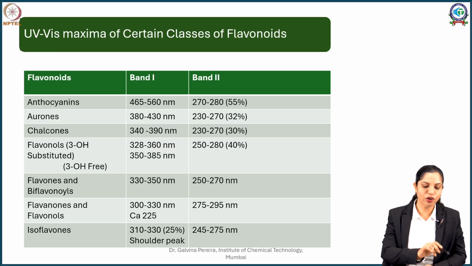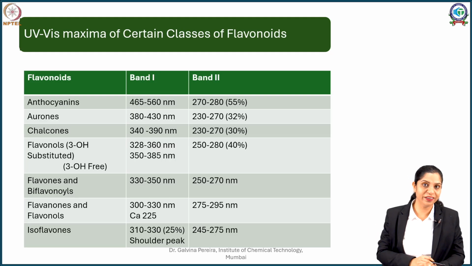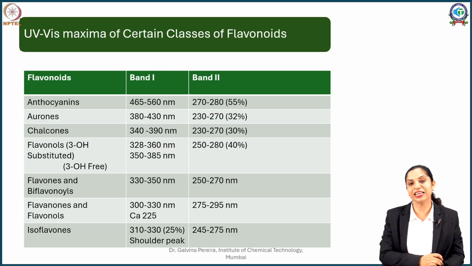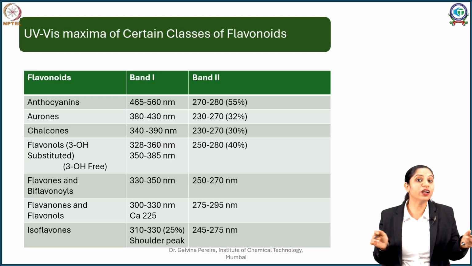So band 1 of anthocyanins goes as long as the colored range, and that is the reason most anthocyanin pigments, like your flower petals, are colored, and your band 2 still stays in the UV region. Your aurones are about 380 to 430, chalcones 340 to 390. There is definitely some overlap, but not a complete overlap if you see it carefully.